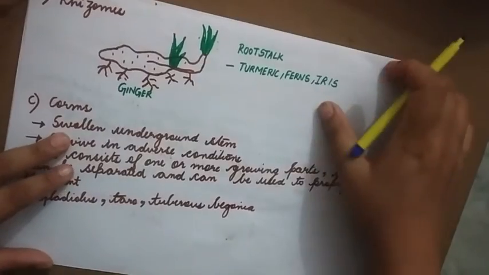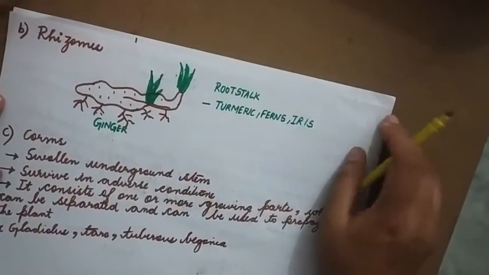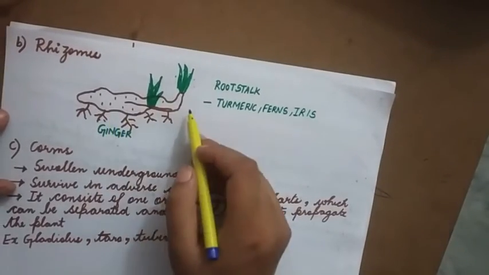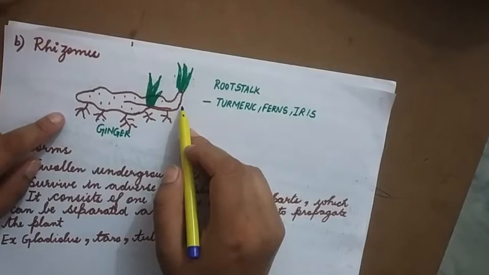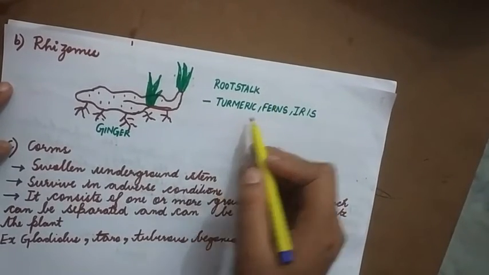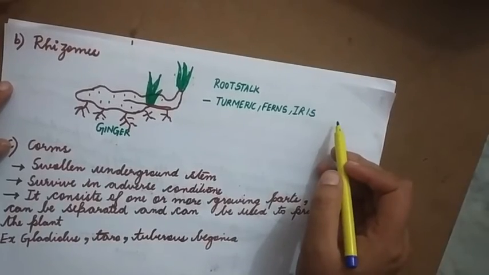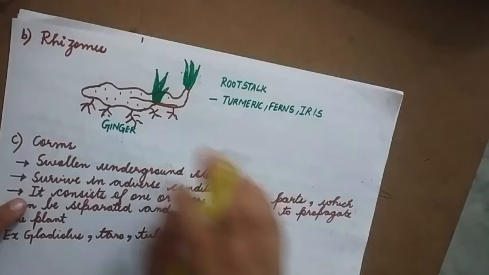Next one is rhizome. A rhizome is a horizontal, modified stem. It is also known as rootstock. Examples are turmeric, ferns and iris. Again, this is also capable of reproduction.